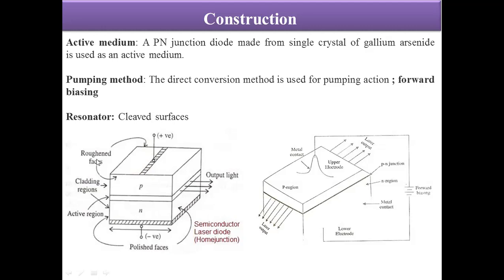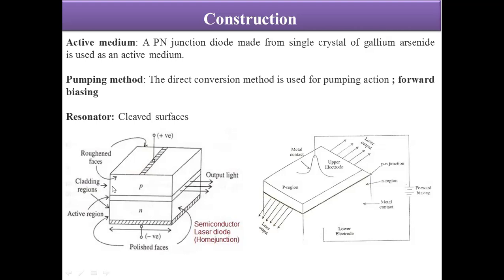So this is the roughened surface, this is the metallic one, this is again a metallic one, and this one is rough. So from these two parts, there will not be any emission of photons. And these two parts are the cleaved surfaces, where this part is partially reflecting and this part is fully reflecting.